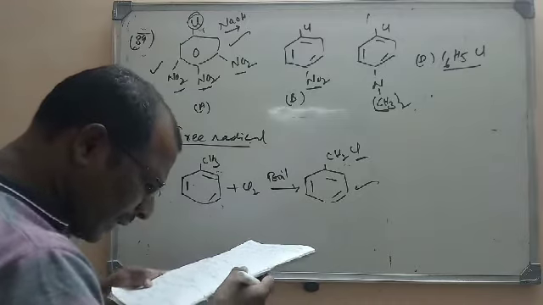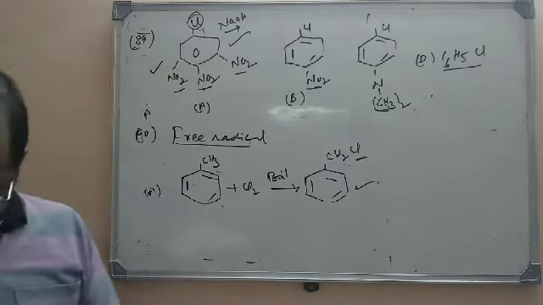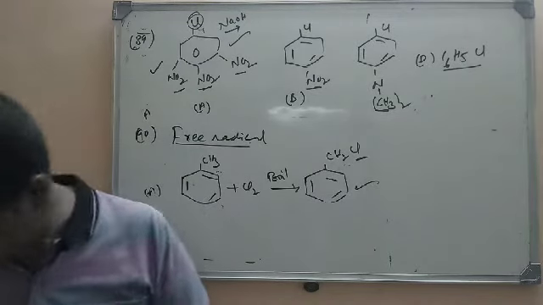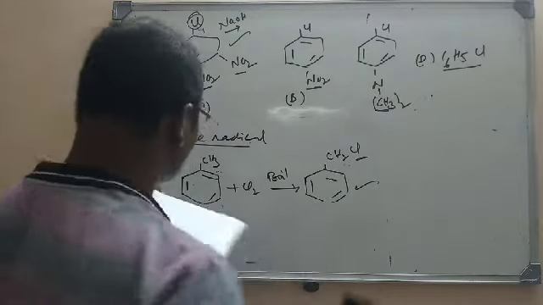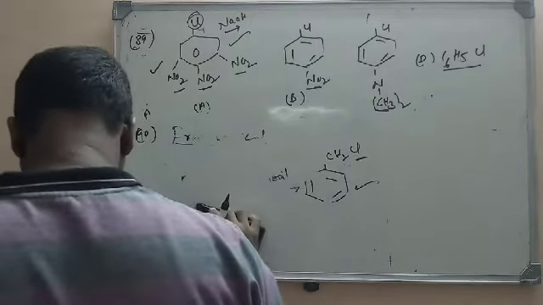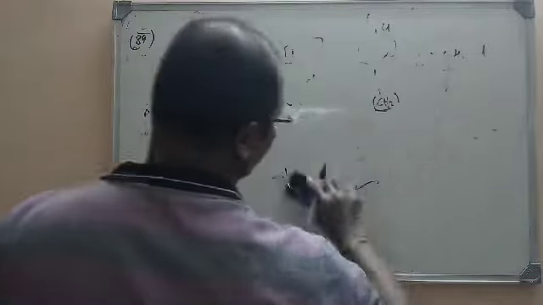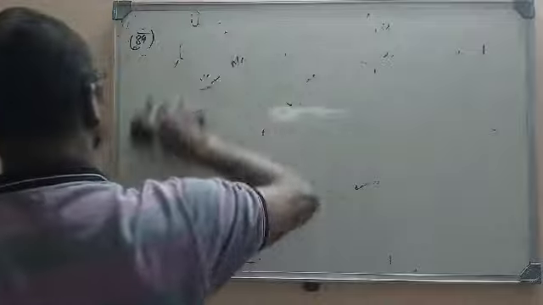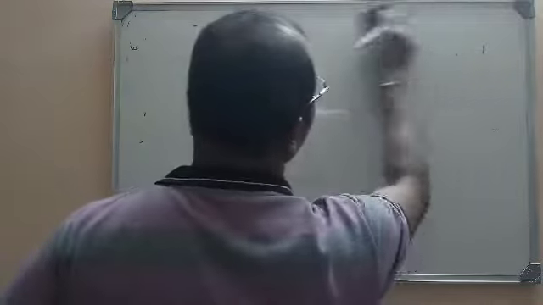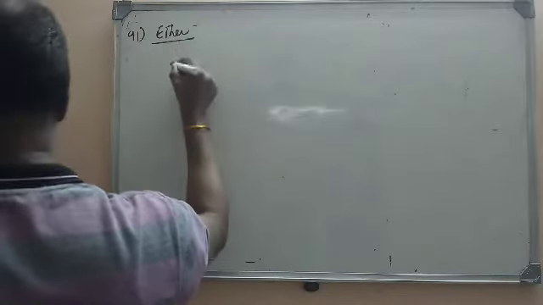Next, which of the following reactions gives a product that is an ether? Here some reactions are given. In which reaction are we going to get ether as the product? Ether. Let us see the reactions first. So what we have to get is an ether as the product here.